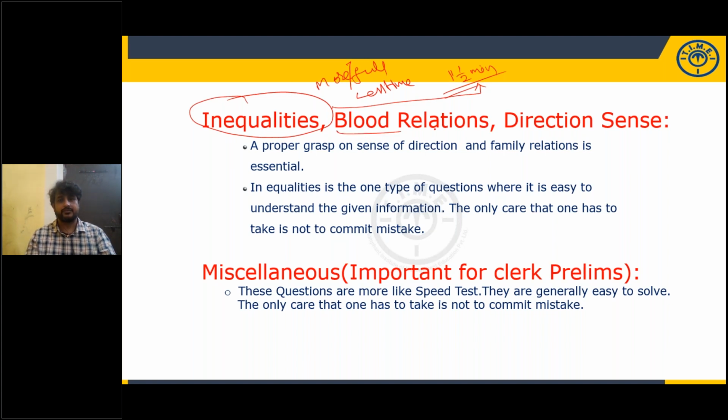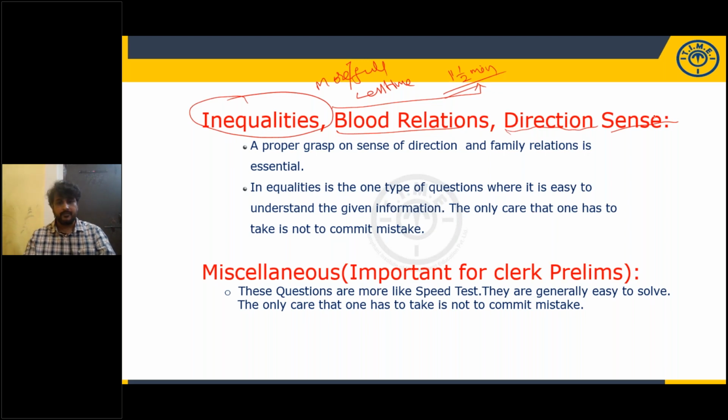Blood relations. Before going to the exam, you must know how to draw the family tree and what each and every term means. Who is father-in-law, who is mother-in-law, who is sister-in-law. All these terms, nephew, niece, you have to know before going to the exam. And you must know the basic directions, like which direction is north, east, west, south, left side and right side while moving north, while moving south. All this comes through practice.